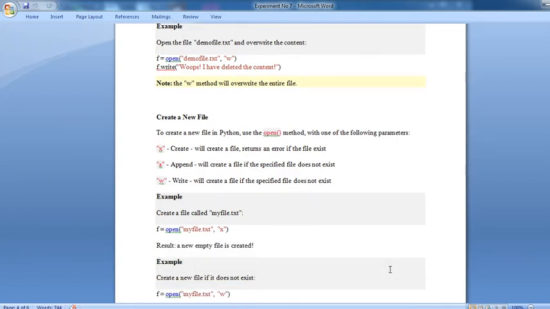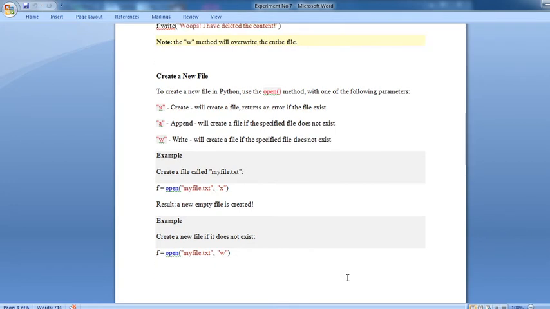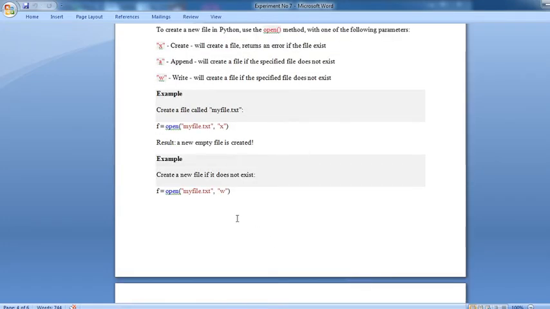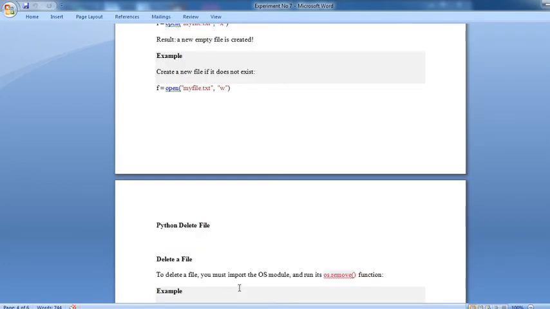Now see, create a file called myfile.txt: f = open("myfile.txt", "x"). The result is a new empty file is created. Example, create a new file if it does not exist: f = open("myfile.txt", "w"). In this case, the file is opened in write mode, which means you can write something to that file.